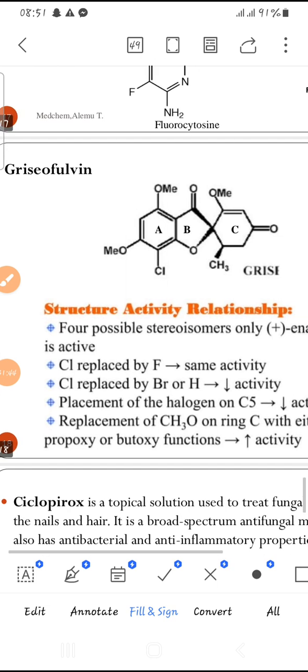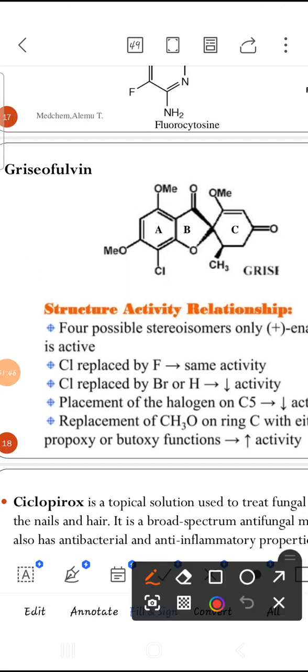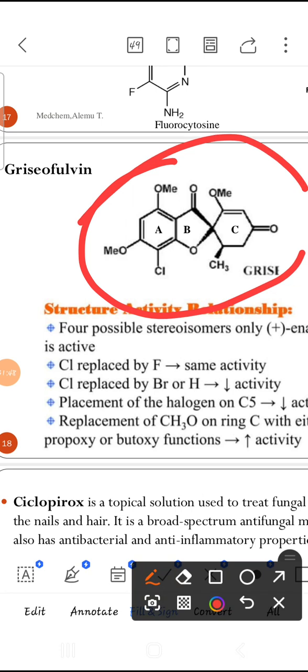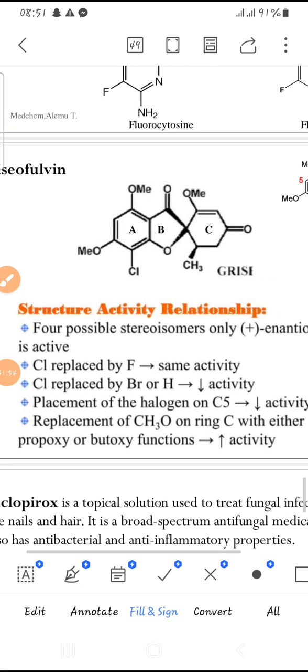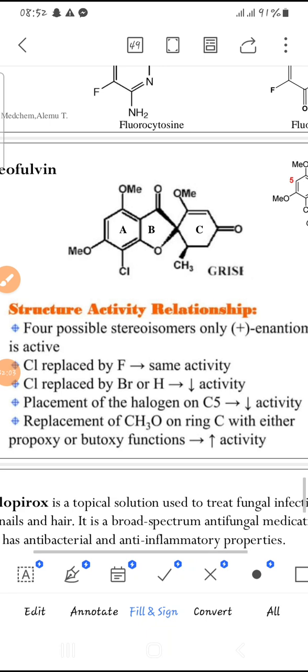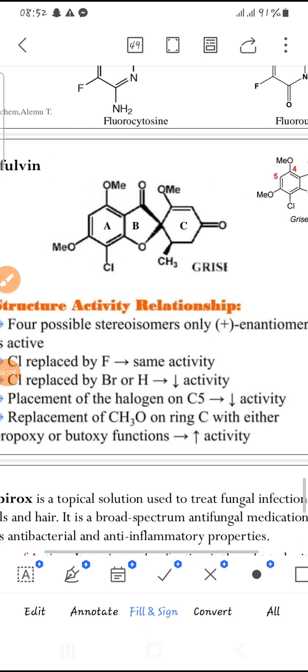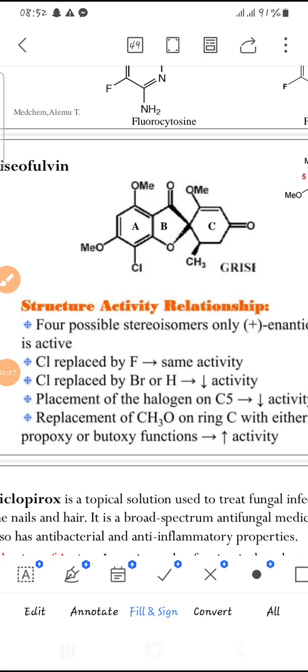Griseofulvin, this is the structure of griseofulvin. It has three rings. There are different structures for this compound. For possible stereochemistry, only one enantiomer is active for this compound.